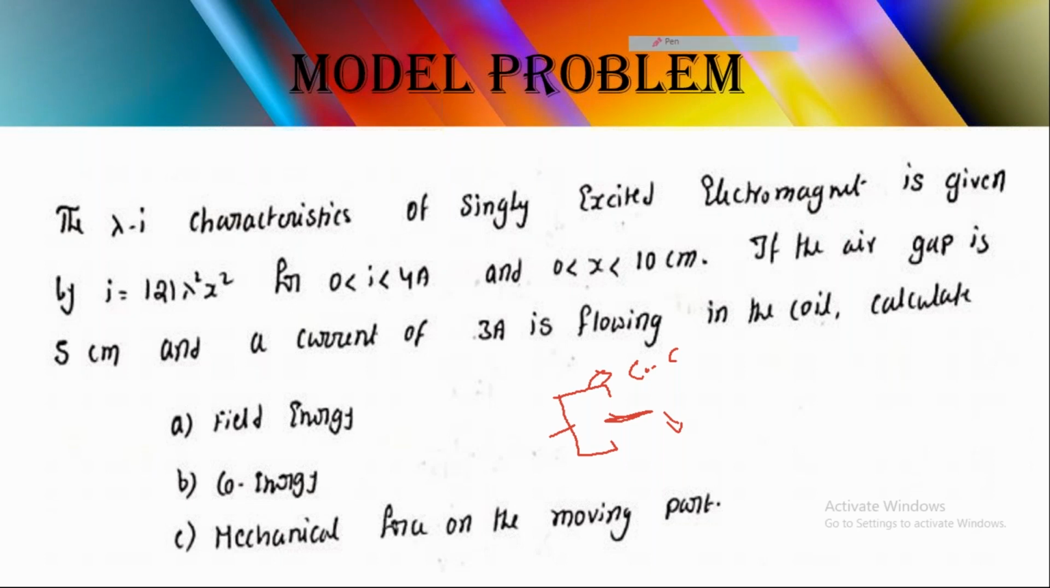So ఇక్కడ మనకు 3 parameters ఇచ్చారు. ఆ 3 parameters అంటే this is I of lambda. I of lambda equals 121 λ² x², and x displacement equals 5 centimeter, and I equals 3 amperes. ఓకేనా, ఇప్పుడు మన ఈ 3 వాల్యూస్ ని ఎలా ఫైండ్ అవుట్ చేస్తాం చూసాం.